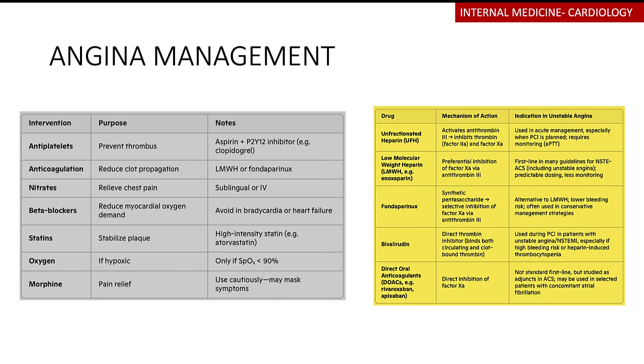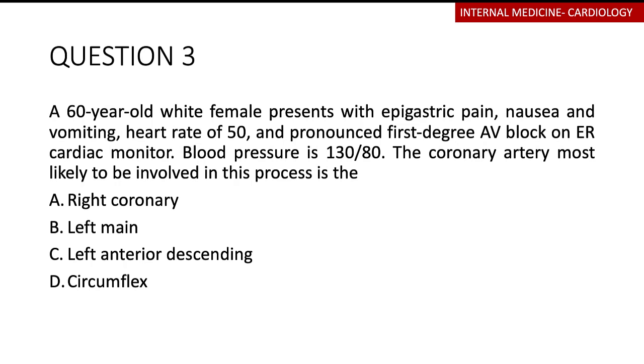Then we have the newer drugs, which are the direct oral acting anticoagulants, the DOACs, like rivaroxaban and apixaban, which are direct inhibitors of factor 10. These ones are not really the standard first line, but they have been studied in acute coronary syndromes, and they may be used in some patients, especially those that have a concomitant atrial fibrillation. But those are just some of the anticoagulants you need to keep in mind.